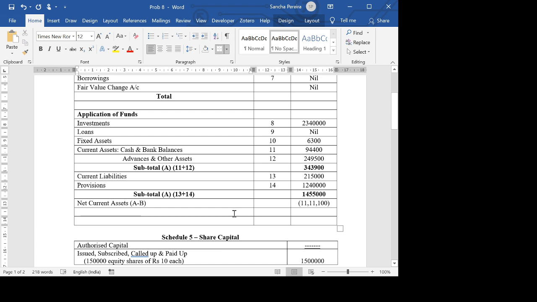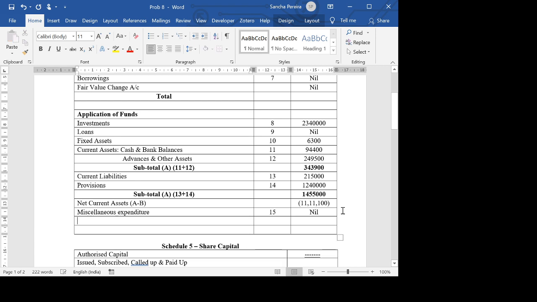The next item we have is miscellaneous expenditure, which is schedule 15. We don't have anything here in this problem. Then we also have the debit balance in profit and loss account. If you see, that's a debit balance. So that's what I was saying: application of funds are primarily debits. If there's a credit, you need to minus that credit from the remaining debits.